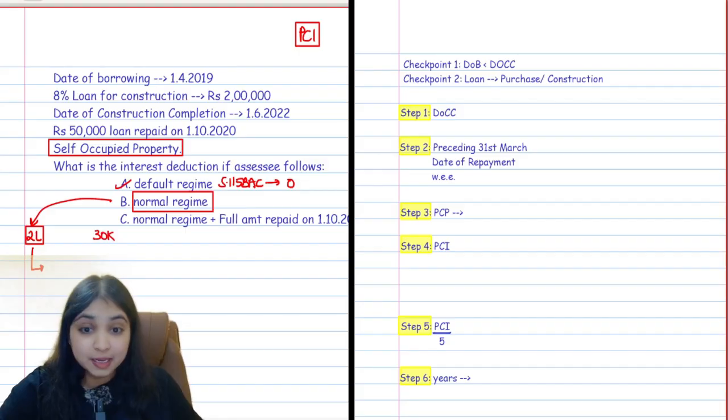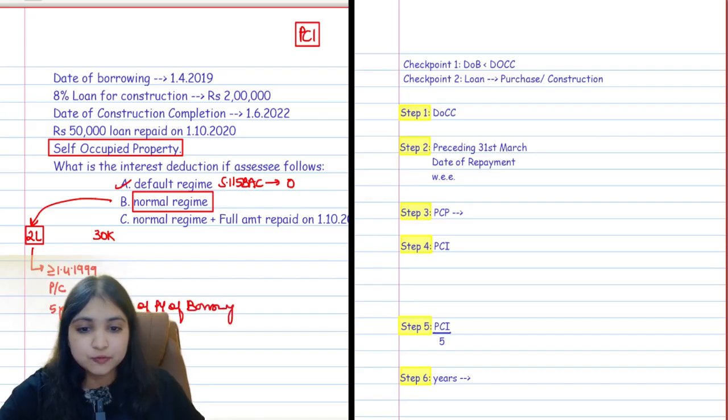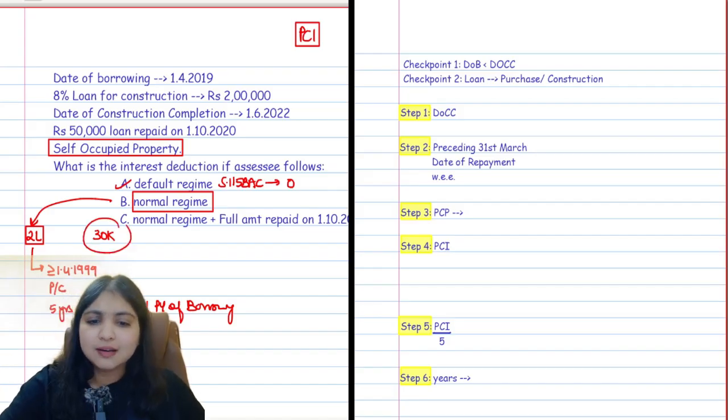The 2 lakh limit will apply if the loan is borrowed on or after 1st April 1999, the loan is borrowed for the purpose of purchase or construction of the property, and the purchase or construction is completed within 5 years. Within 5 years from when? Within 5 years from the end of the previous year of borrowing guys. That's how we compute. So if all these three conditions are fulfilled, then the 2 lakh limit will apply. Even if one condition is not fulfilled, then the 30,000 limit will apply. Be careful, the 2 lakh limit will apply only if the loan is borrowed for purchase or construction. If the loan is borrowed for repair, reconstruction, renovation and all, then the 30,000 limit will apply.